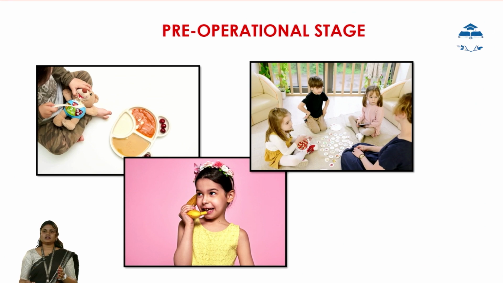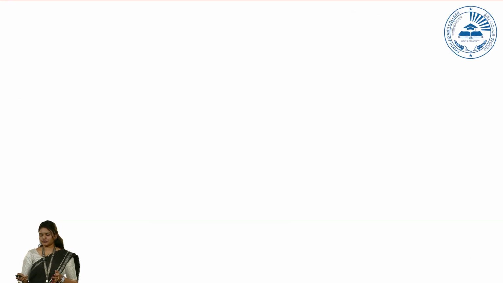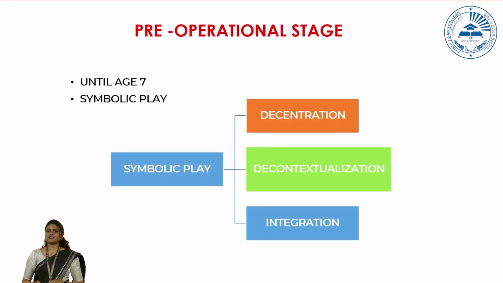And the third one is integration. Integration is nothing but the addition of a lot of complex plays that happen. So these three things, that is decentration, decontextualization, and integration, show how complex the cognitive capabilities of the children are, and how they are changing from time to time.